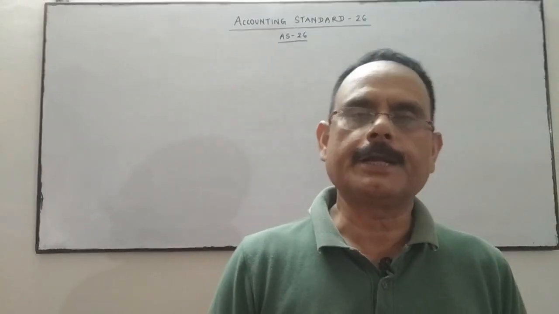The next topic in the reconstitution of partnership firm is the accounting treatment of goodwill. While doing the accounting treatment of goodwill, we have to follow strictly Accounting Standard 26.